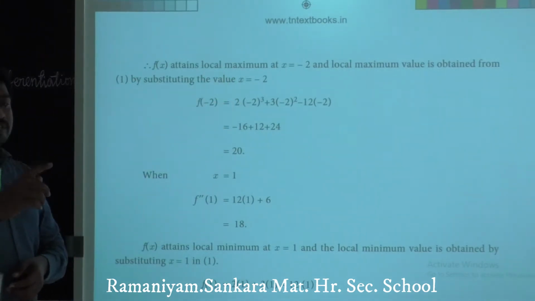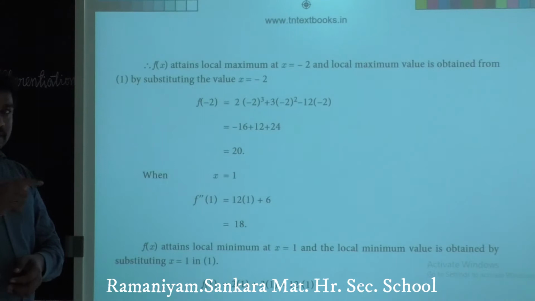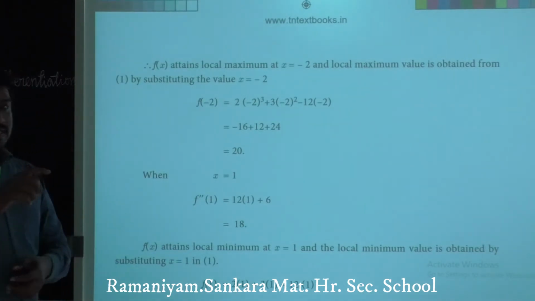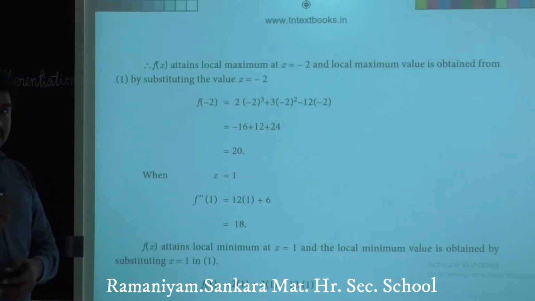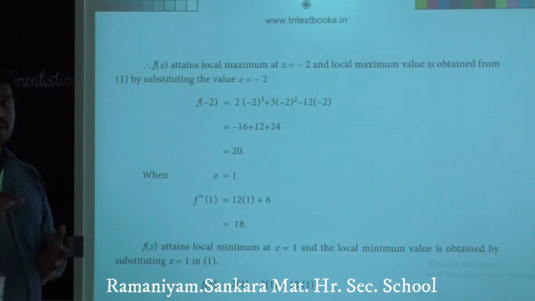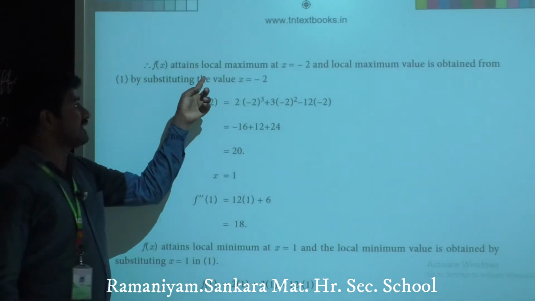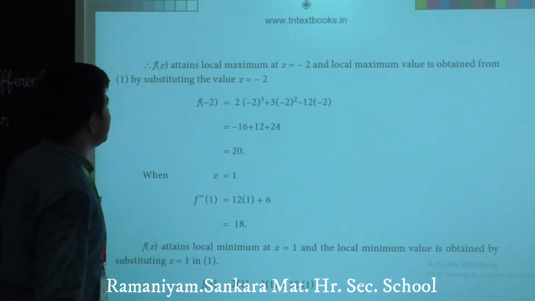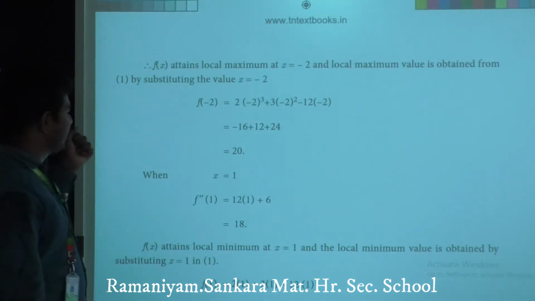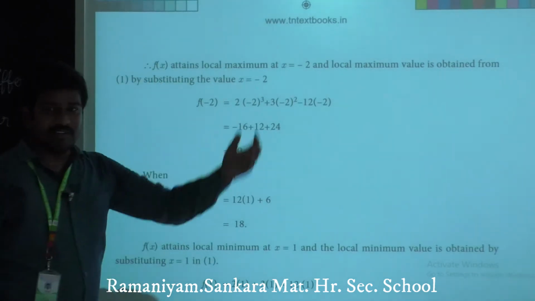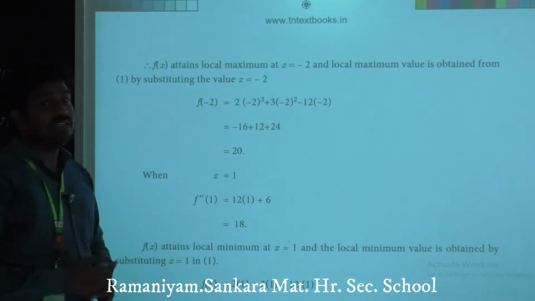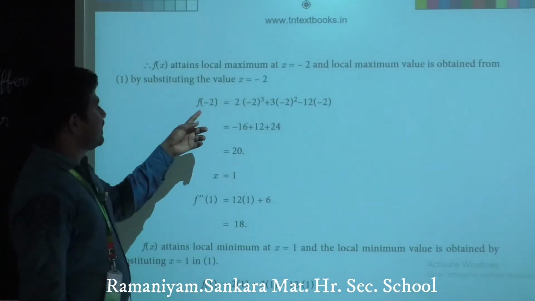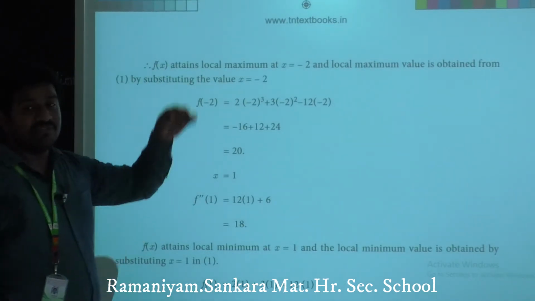F double dash of x less than 0 means maximum. If it is f double dash of x less than 0, maximum; greater than 0, minimum. Here f of x attains local maximum at x equals to minus 2. Okay, now we just apply the value of minus 2 in f of x, we will get the maximum value. Clear? Yes. Here I just apply the value of minus 2 in the given function.